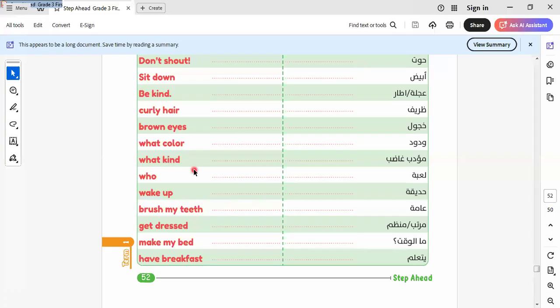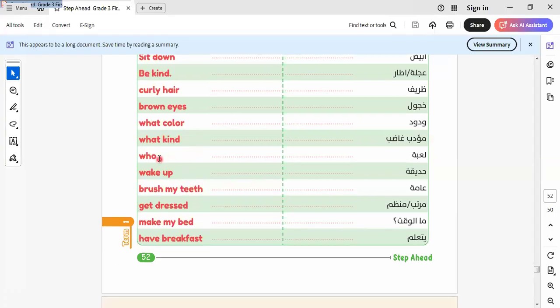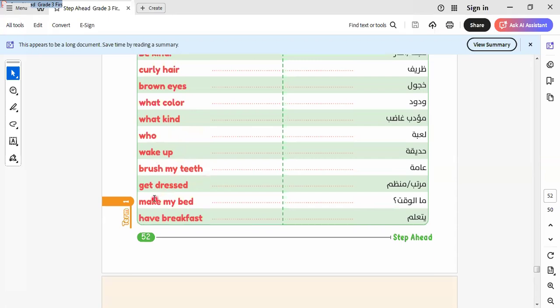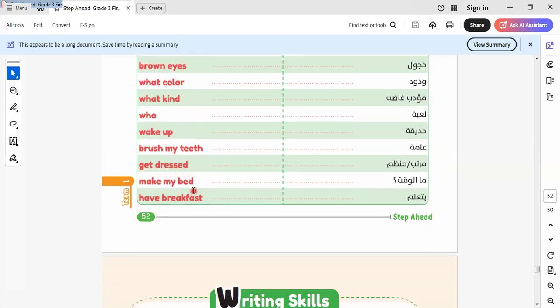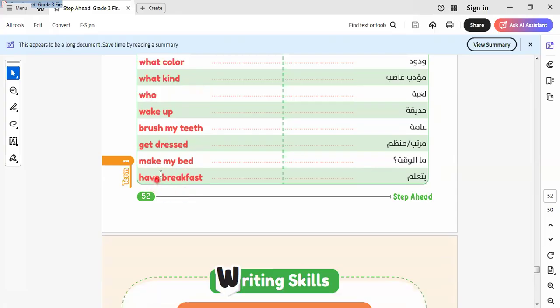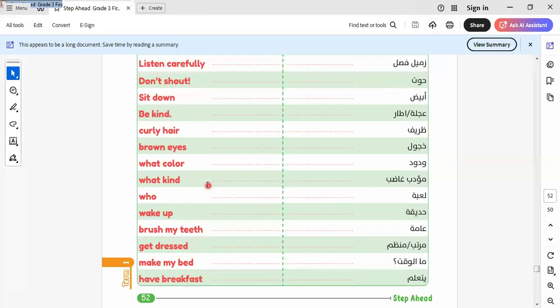What color? What kind? What, who, wake up, brush my teeth, get dressed. Get dressed here means wear clothes. Okay, get dressed. Make my bed. Have breakfast, okay, have breakfast.